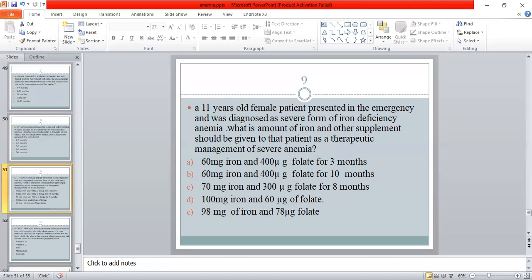B is 60 mg iron with 400 microgram of folate for 10 months. C is 70 mg iron and 300 microgram folate for 8 months. D is 100 mg iron and 60 mg folate. And option E is 98 mg of iron and 78 mg of folate. A is the right answer, 60 mg iron and 400 microgram of folate for 3 months.